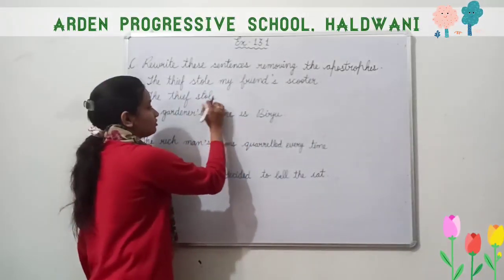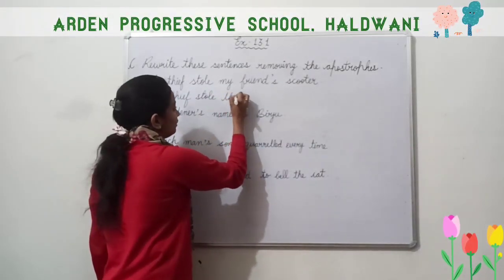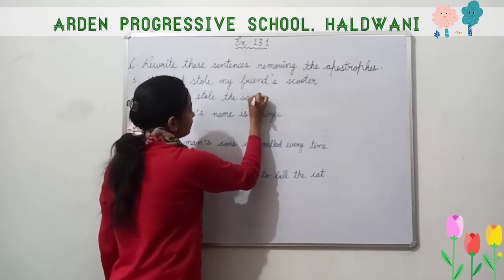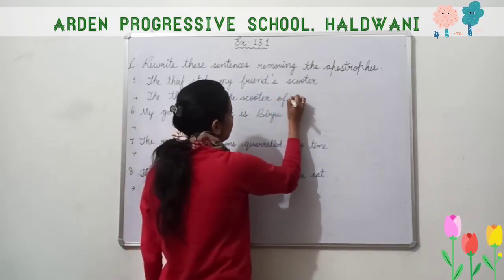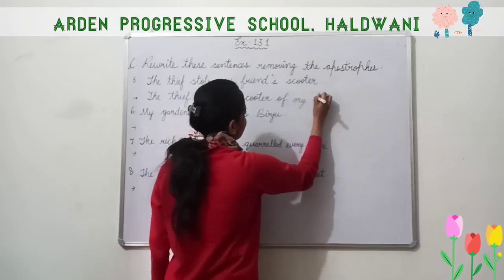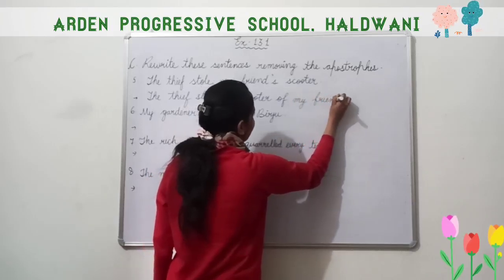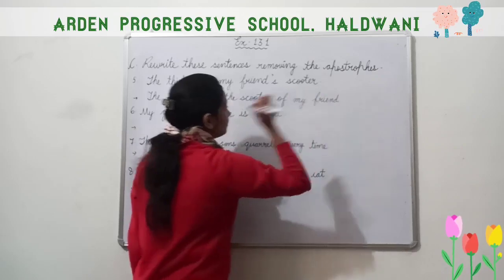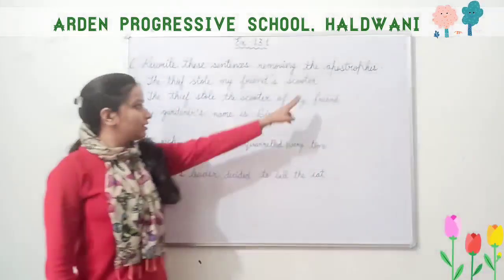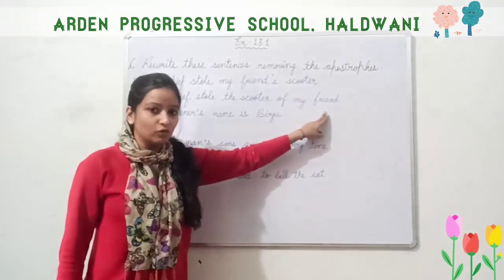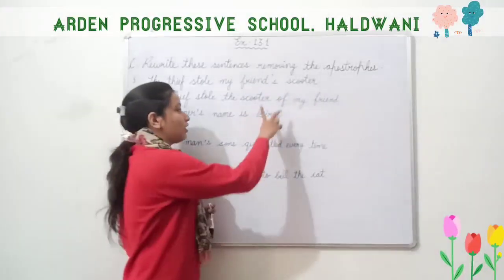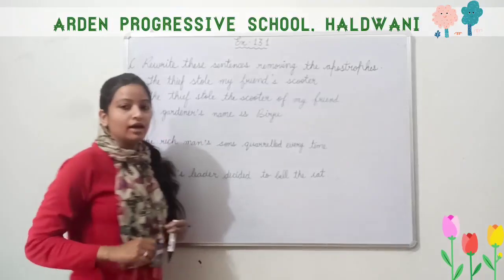The thief stole the scooter of my friend, F-R-I-E-N-D, friend. First we write the thing, then we write the possessive noun afterward, and we join them with the help of.